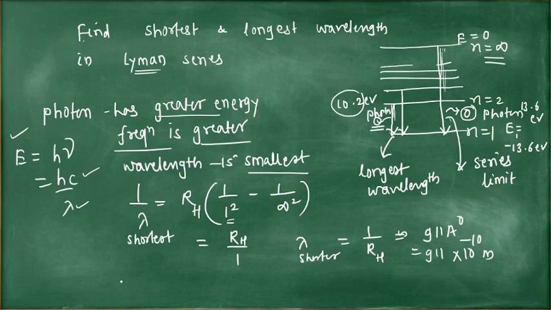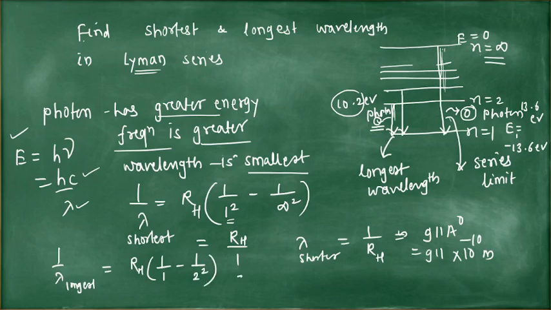So for longest, here instead of infinity we have to take n equal to 2. For longest, 1/λ equals R_H times (1/1² minus 1/2²).